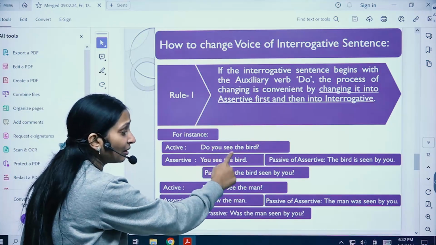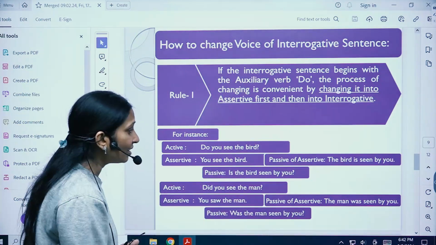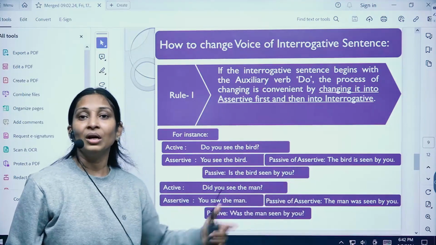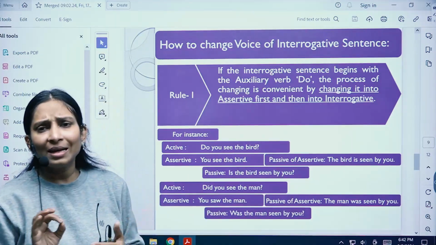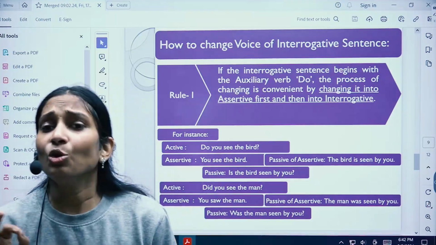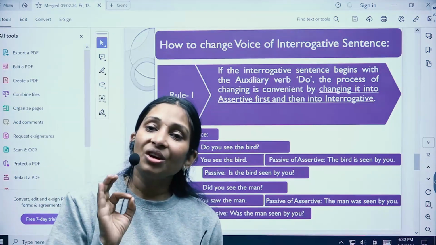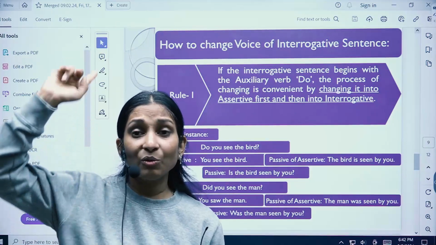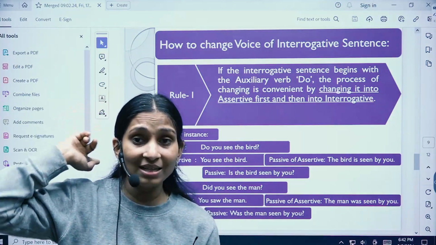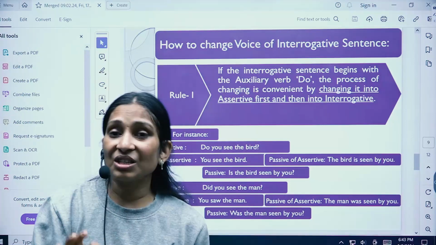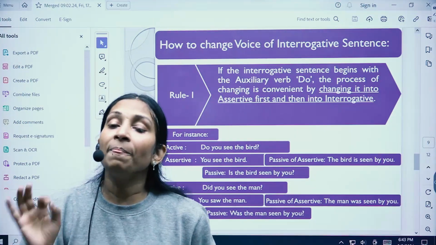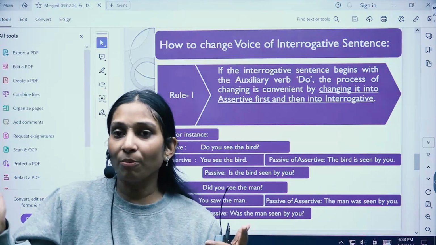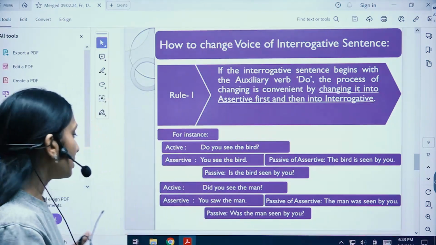So instead of "see," we are going to put "seen" here by you, right? Because it is "you," so "by you." So first of all, in question sentences, you're going to identify which tense the question belongs to, and the same extra verb that we have studied in the previous slides, you're going to add the same extra verb to it, okay? And you're going to convert the sentence the same way. Subject becomes the object, object becomes the subject, right? So this is how it goes.